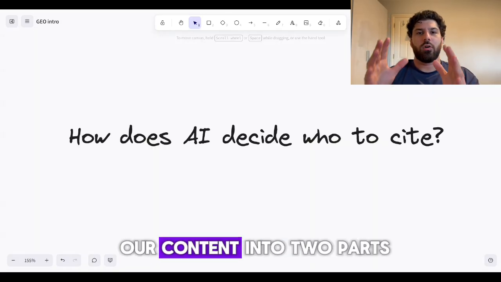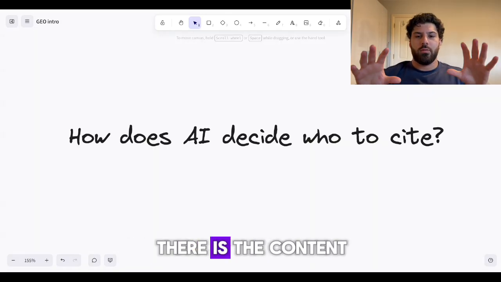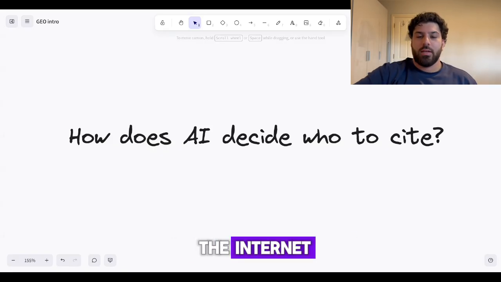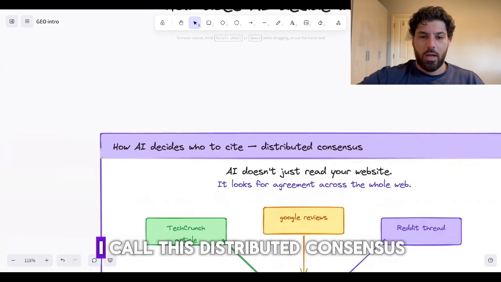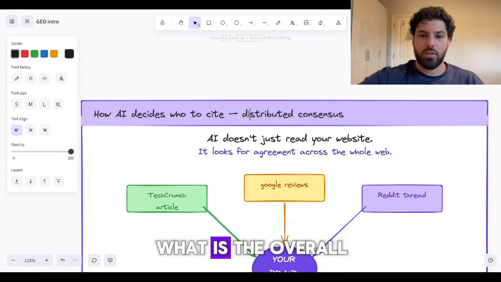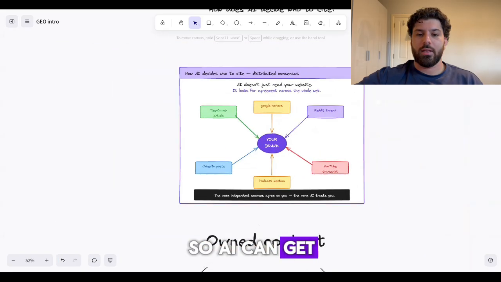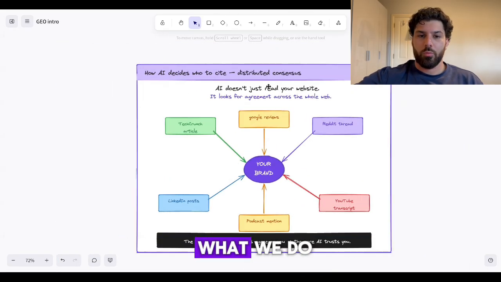Now, we can split our content into two parts. There is the content that we own and we create, and the content that is about us on the internet. And we're going to start with the latter first. I call this distributed consensus. What is the overall consensus about our product or our brand on the internet, so AI can get a contextual understanding of what we do?